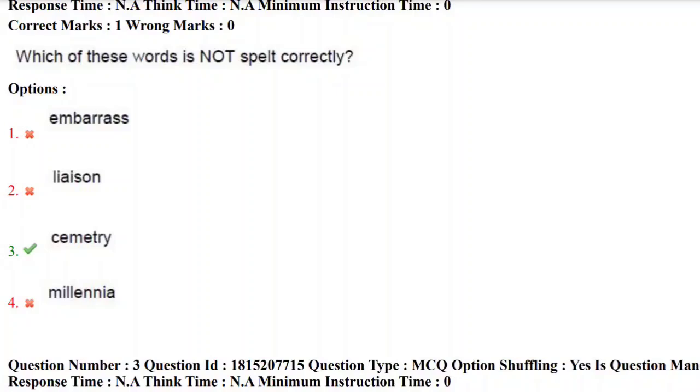The correct spelling of the word is CEMETERY. Here after T, E is missing. So this is the option which is not correctly spelled. And the fourth option, millennia, is also correct. The correct answer for this question is the third option. The correctly spelled word is cemetery, that is CEMETERY, which means graveyard or burial ground. So the correct answer here is the third option. Let's move towards the next question.